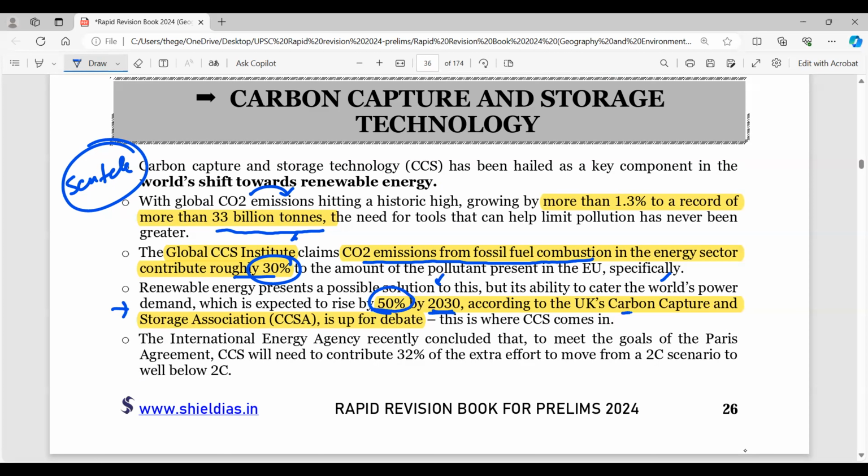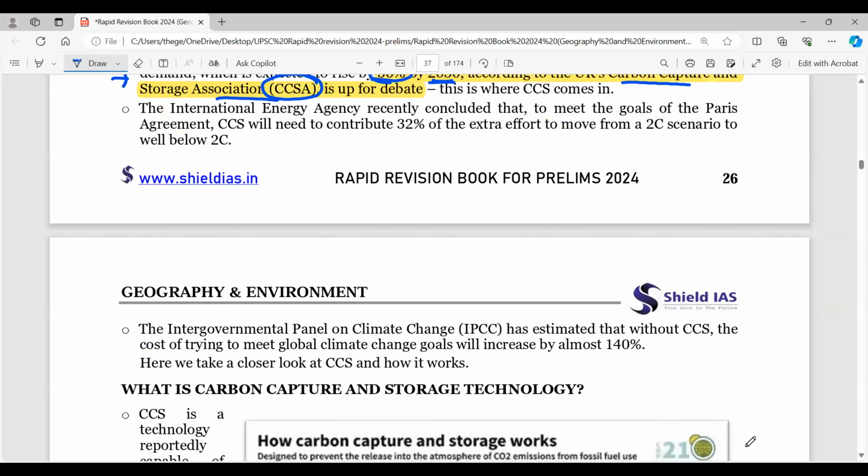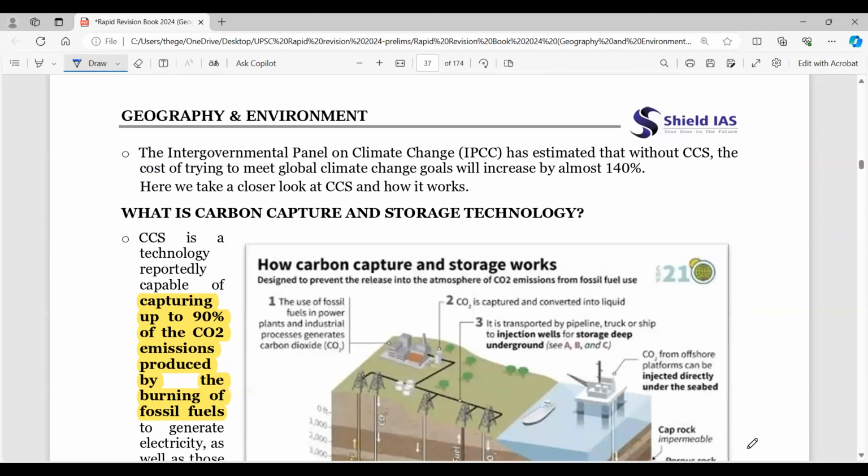According to the UK's Carbon Capture and Storage Association, called CCSA, this is up for debate now. So CCSA is in the news, it's in debate, and there could be a question related to that. The Intergovernmental Panel on Climate Change has estimated that without CCS, the cost of trying to meet global climate change goals will increase by almost 140%. So what is this CCS?